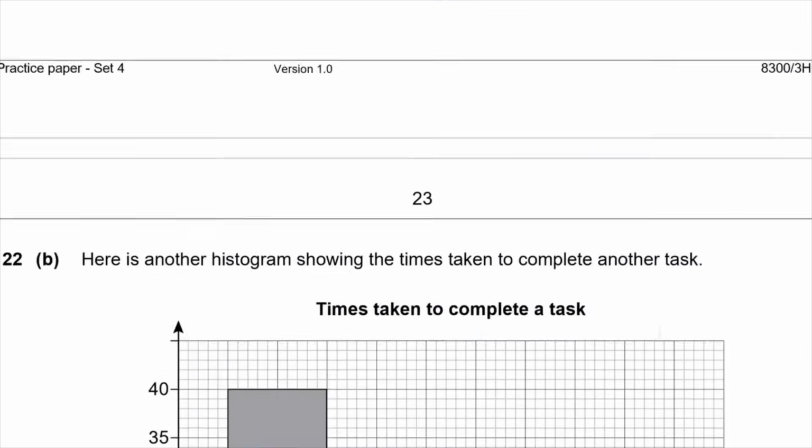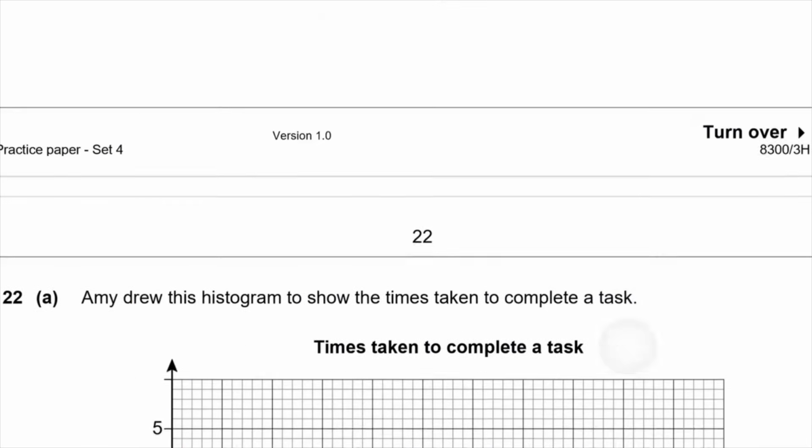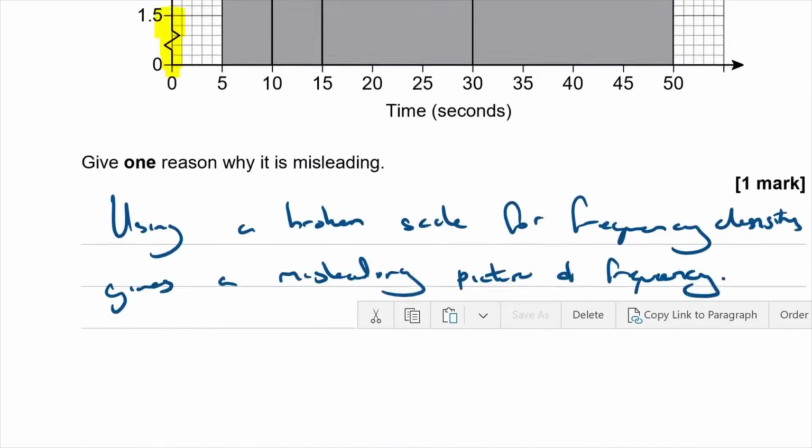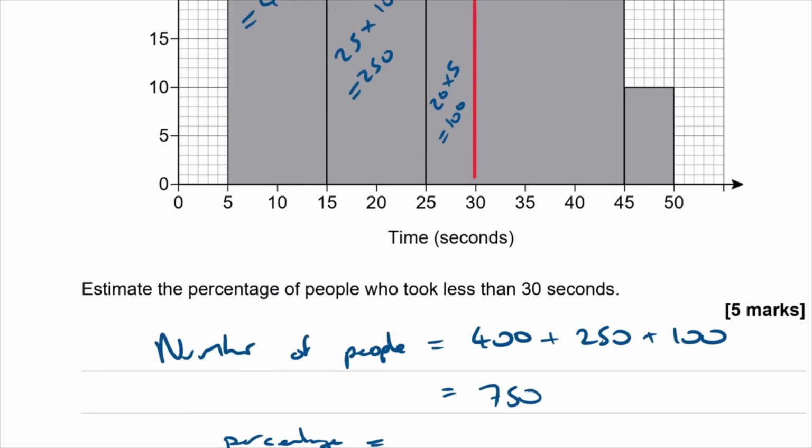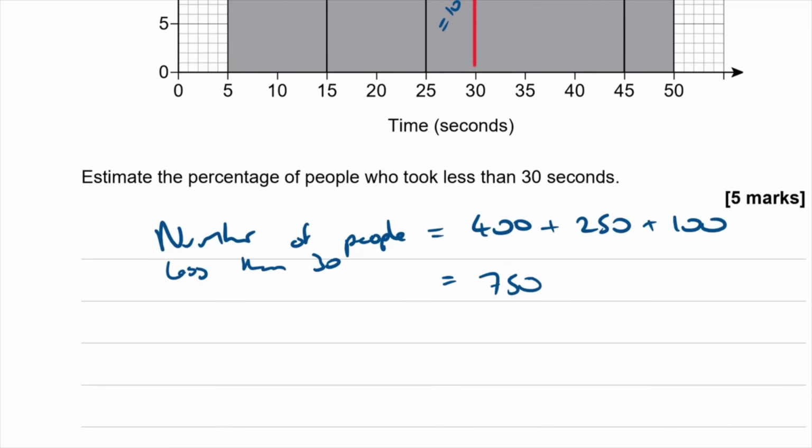Does it tell us? No, that's annoying. So now we need to work out what the rest of the bars are, so we can work out what it is as a percentage. So that's the number of people less than 30. So now we need to work out what the total is.